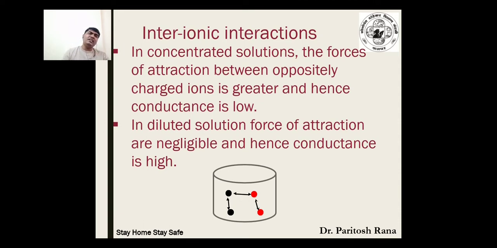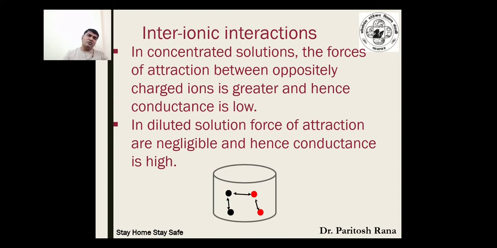What happens in interionic interactions? For good electrolytic conduction, there should be no interaction between these ions, say H+ ions, Na+ ions, OH- ions and Cl- ions.